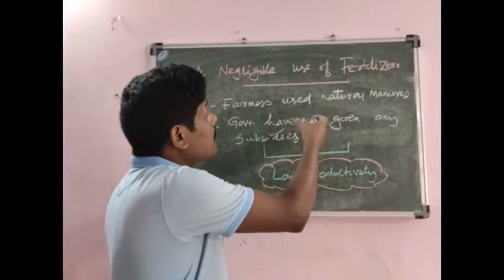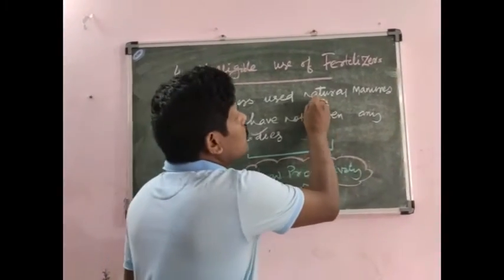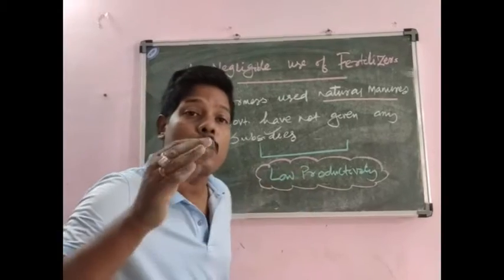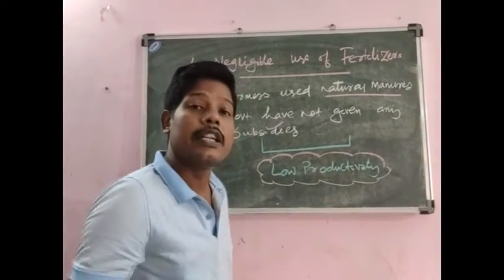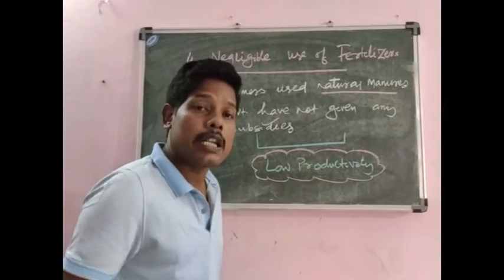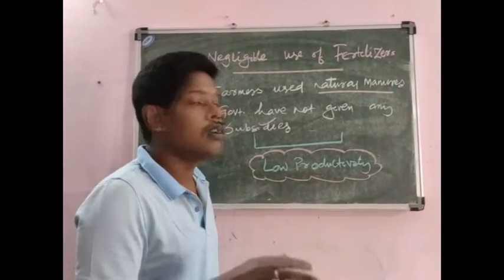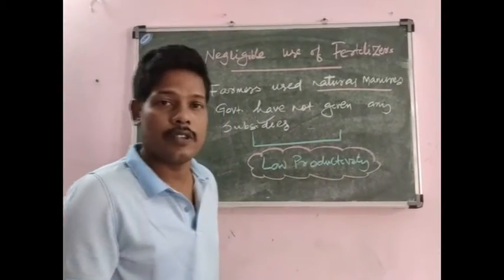As chemical fertilizer use was very negligible and farmers were forced to use natural manures, the agricultural productivity became low. Due to this, there was low productivity and low production, which ultimately resulted in the backwardness and stagnation in the Indian agriculture sector. This is the fourth reason.